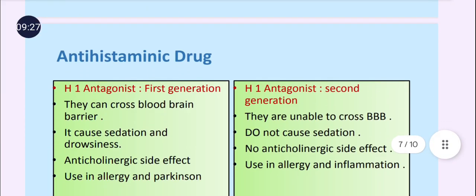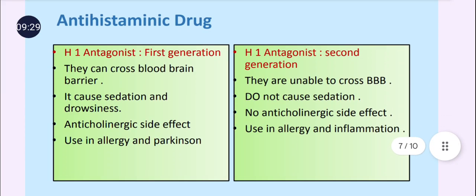Then next part is the antihistaminic drugs. Antihistaminics are those drugs which block the effects that are produced by histamine. So these are actually of two types, that is H1 receptor antagonist and the other is H2 receptor antagonist.